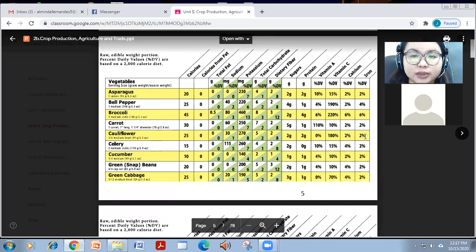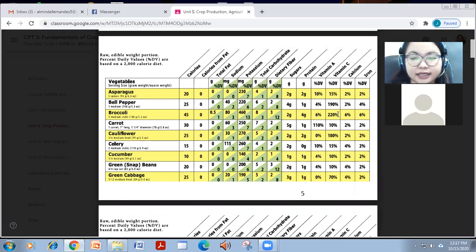For vegetables, highest vitamin C is in broccoli, which is 220%, next to kiwi fruit, which is 240. Then followed by bell pepper, which is 190%, then cauliflower 100%. For vitamin A, carrot has the highest, which is 110%.